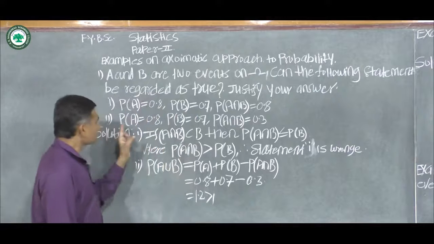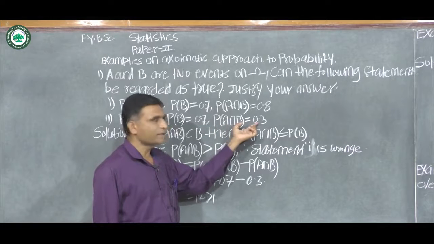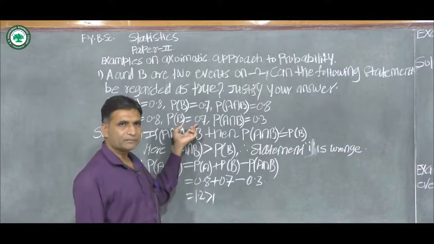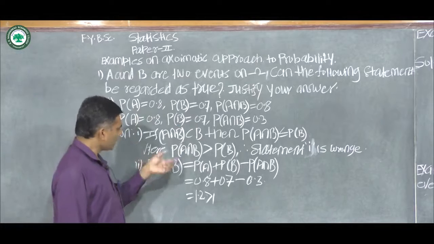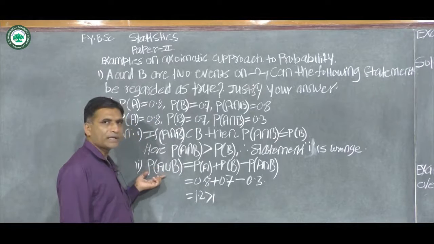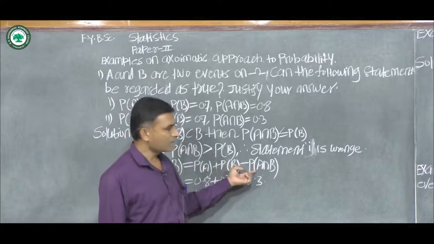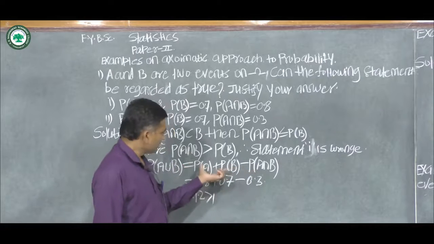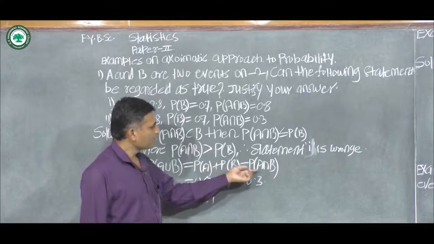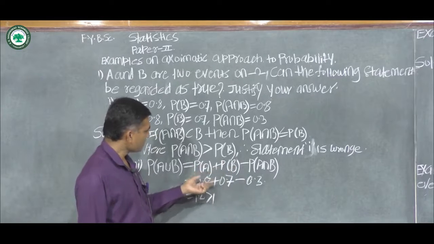Now in the second statement, we observe that the probability of A intersection B is equal to 0.3, which is less than the probability of event A and probability of event B. Therefore, in this case, we use the addition theorem for two events, which is probability of A union B is equal to probability of A plus probability of B minus probability of A intersection B. Now substitute the values of the probabilities.